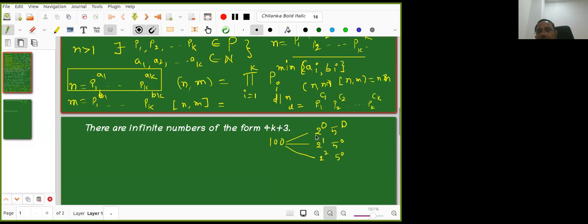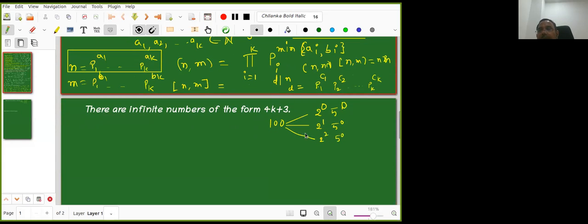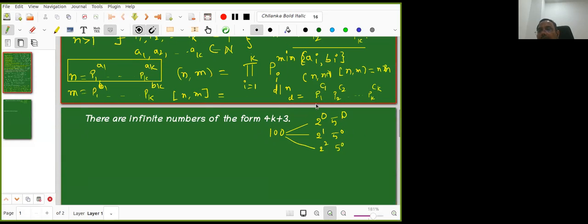So 2 power 0, 5 power 0, that is 1, a divisor. 2 power 1, 5 power 0, that is 2, a divisor. 2 square into 5 power 0, a divisor. Now 2 power 0, 5 power 1. 2 power 1, 5 power 1, a divisor. Sorry, I need to write a little differently here. Yes, 2 power 2 into 5 power 1 is a divisor.